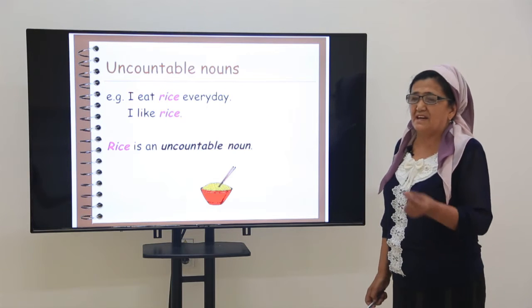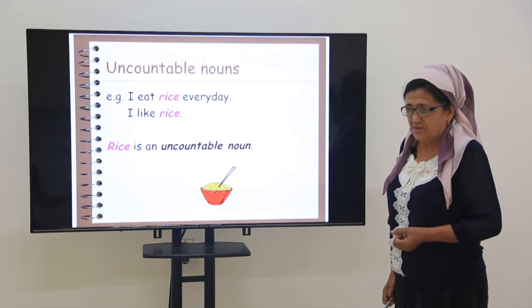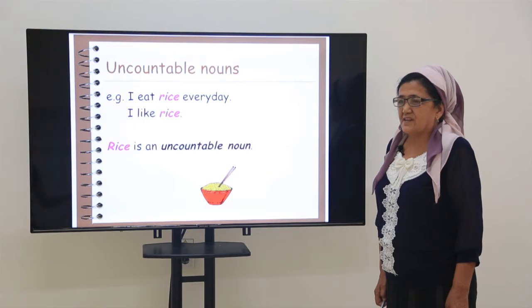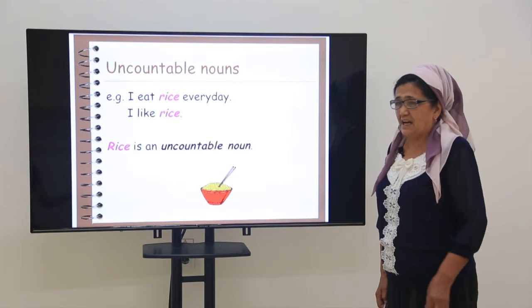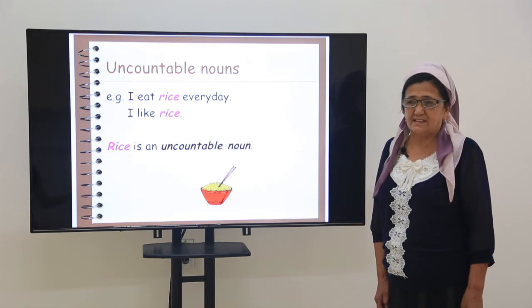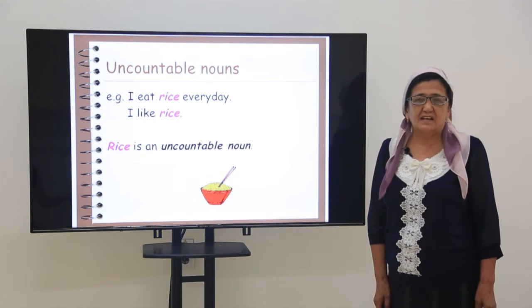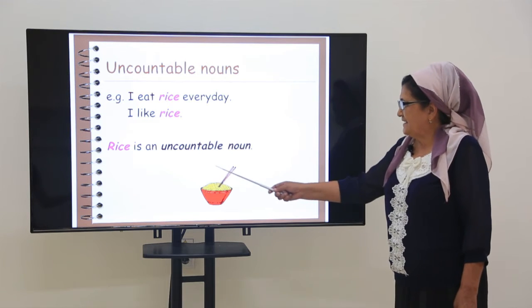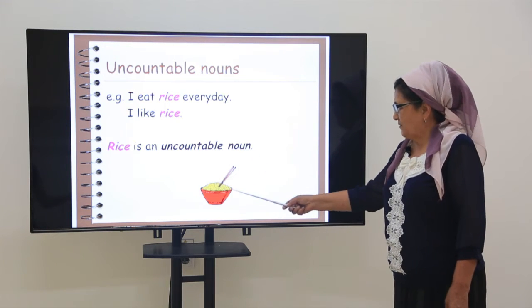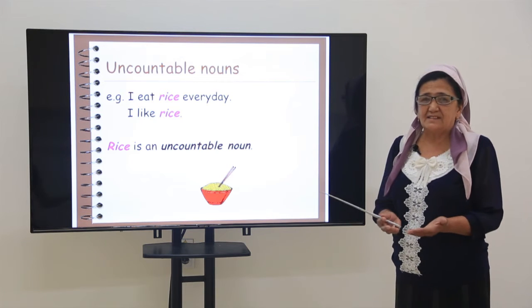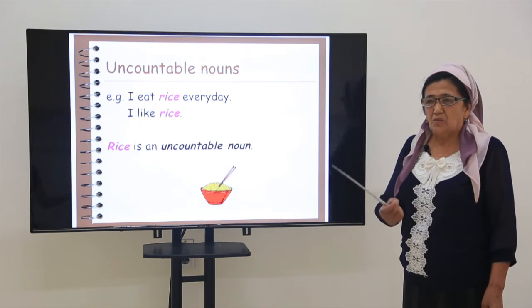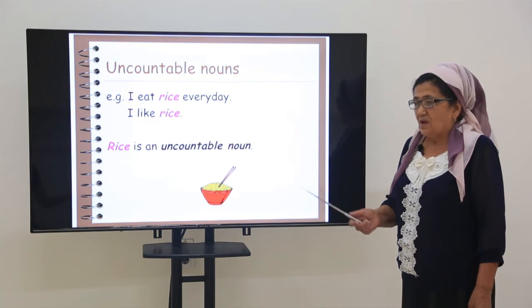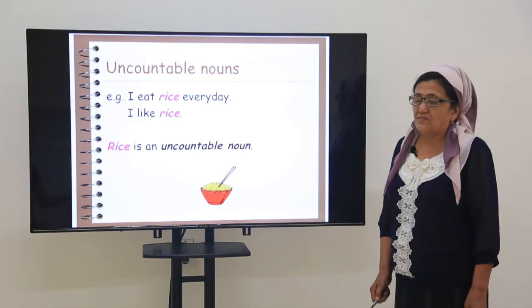Do you know what the word rice means? Guruch, yes. I like rice. But don't say, I like rices. I don't like rices, okay? Rice is an uncountable noun. You see, can you count rice? No, you can't. 1, 2, 3, 5. But you can say a kilo of rice.